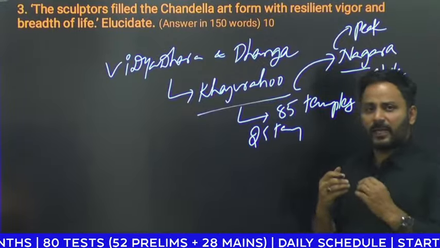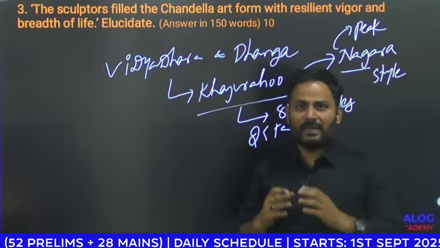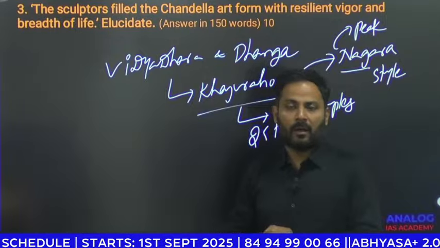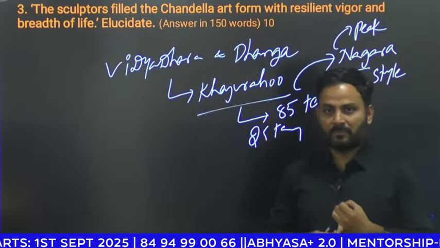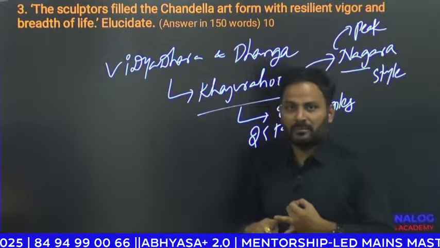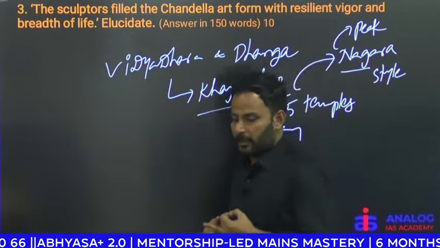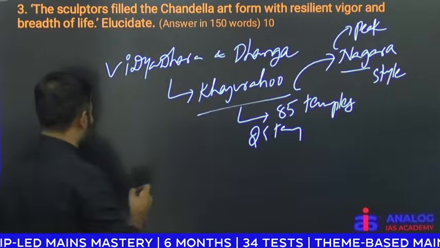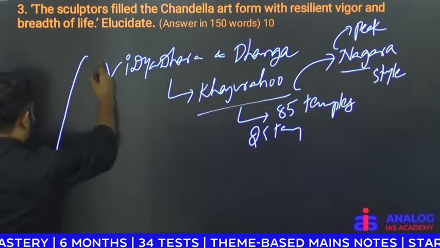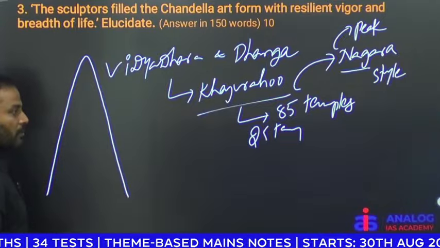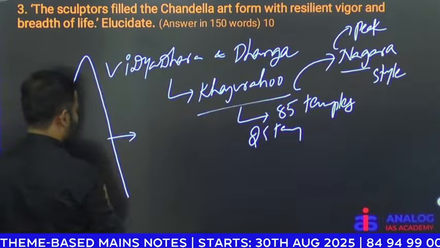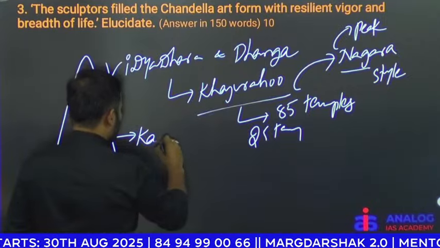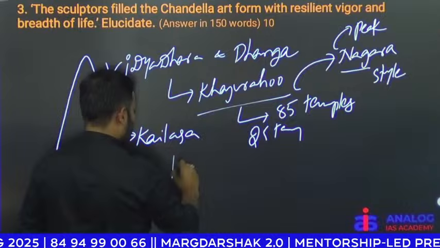You can see gigantic, magnificent, towering temples. I have a number of examples: temples like the Lakshmana temple, the Ghantai temple, the Vishwanatha temple. These are gigantic temples. You can see the huge, lofty shikara, and this shikara indicates the Kailasa Parvata.